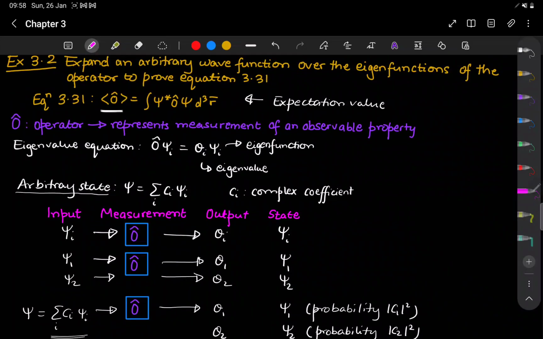So whenever you perform any measurement, you will get some measurement output values, some numbers, and the average value of all those measurements is the expectation value. So you will perform measurements many number of times, and the average of all those values is given by the expectation value.